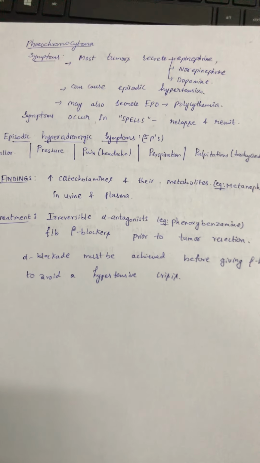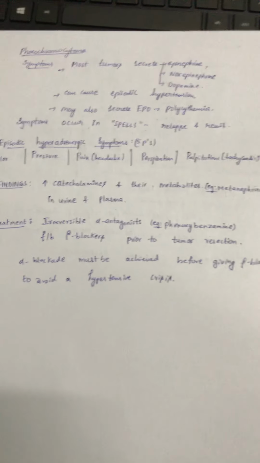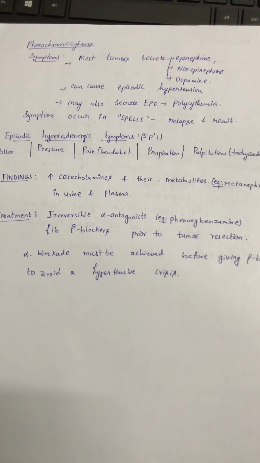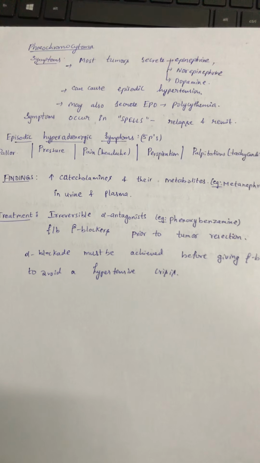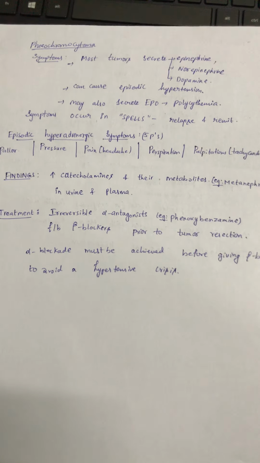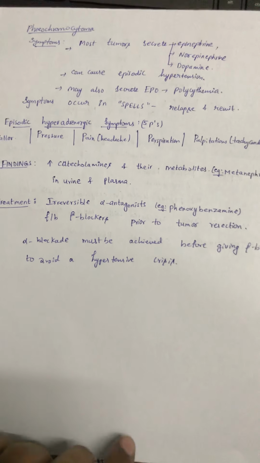Findings are an increase in catecholamines and their metabolites, that is metanephrines in urine and plasma. Treatment is irreversible alpha antagonists, that is phenoxybenzamine, followed by beta blockers prior to tumor resection. Alpha blockade must be achieved before giving beta blockers to avoid a hypertensive crisis.